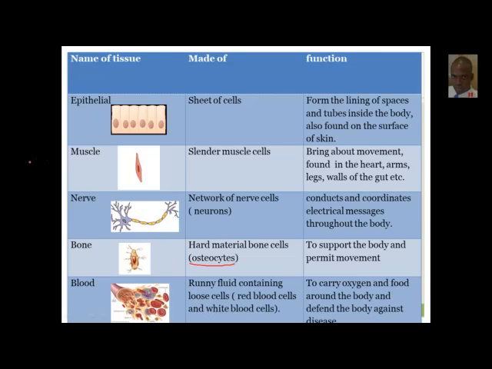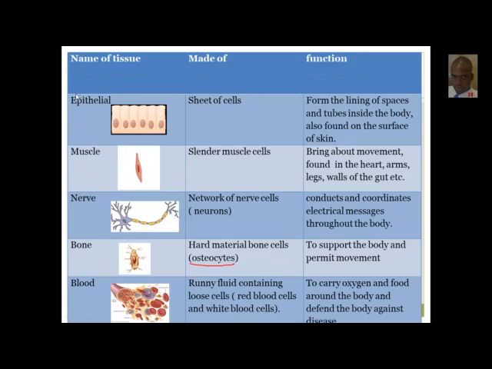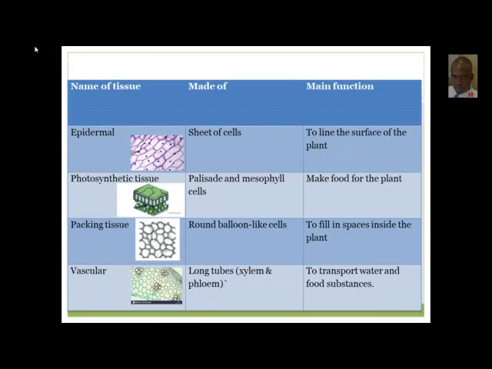All right. In plants we have some tissues as well. We have epidermal tissue, and the epidermal tissue, just like up here you see epithelial, and down here you're seeing epidermal tissue. These cells actually just line the surface of the plant. This is a microscopic view of what the epidermal tissue would look like.